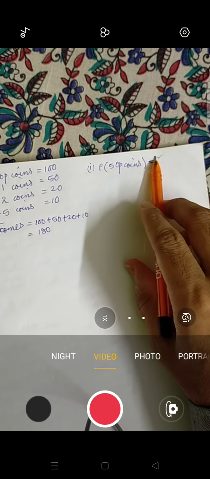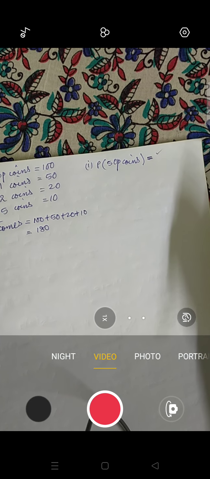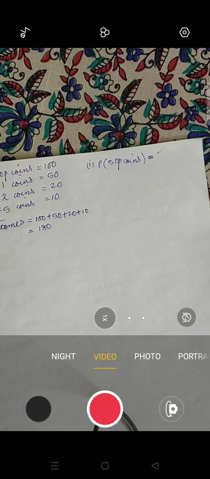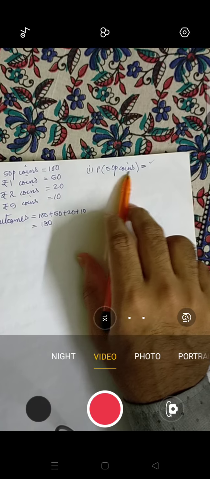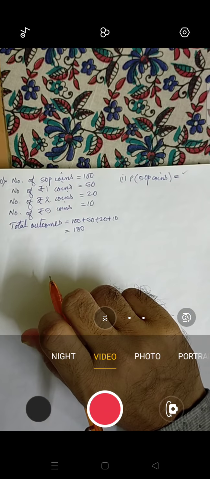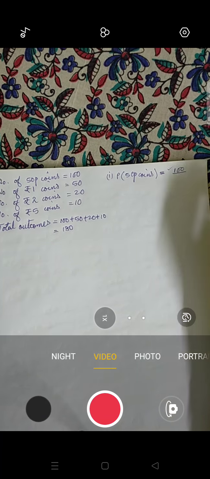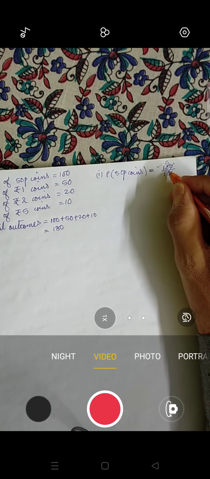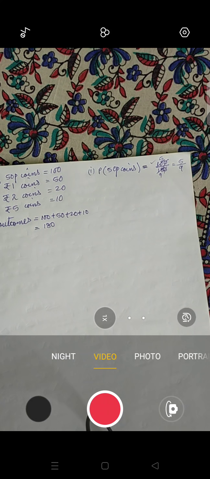So write the formula: number of favorable outcomes by total number of outcomes. You can see that we are talking about 50 paisa coins. So how many 50 paisa coins are here? 100. So we can write 100 by total outcomes, which is 180. 0, 0 cancel, then we can cancel it by 2. 2 fives are 10, 2 nines are 18. So our final answer will be 5 by 9. Don't forget to simplify this. Always write it in the simplest form.